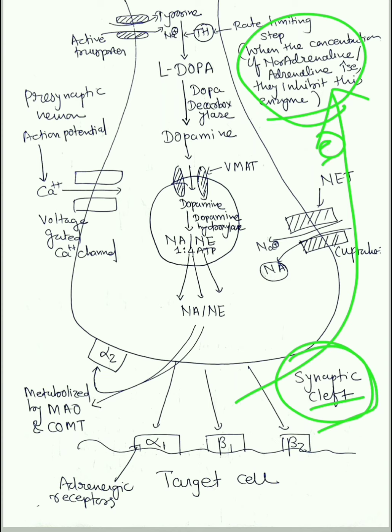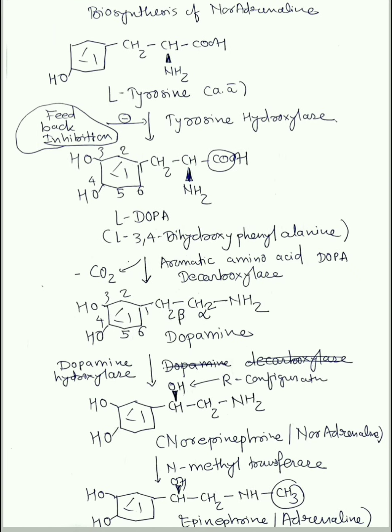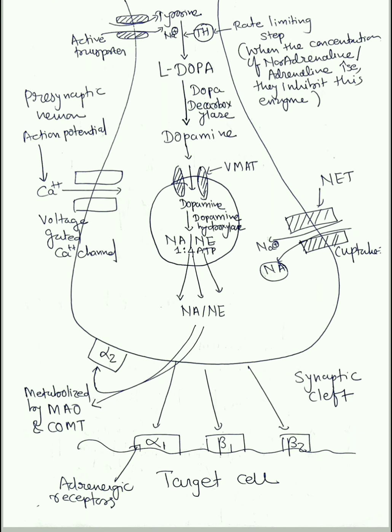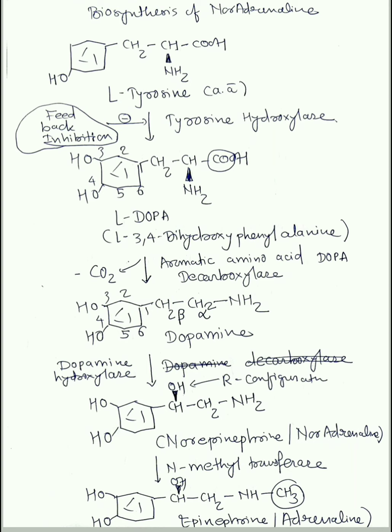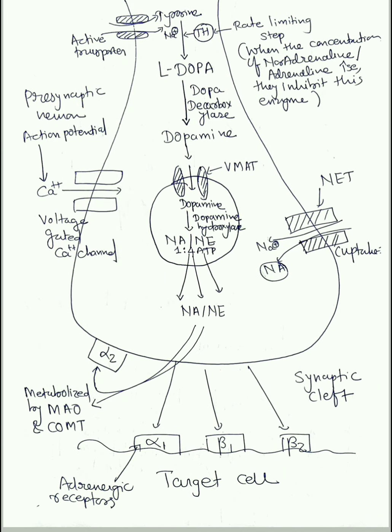Okay, now again DOPA decarboxylase will act. Now we have seen all this. Please try to correlate this reaction over here. I cannot show the reaction due to lack of space, so I have shown it earlier separately. Now this L-DOPA is converted by DOPA decarboxylase, which will form dopamine. Until now all this is happening in the cytoplasm.